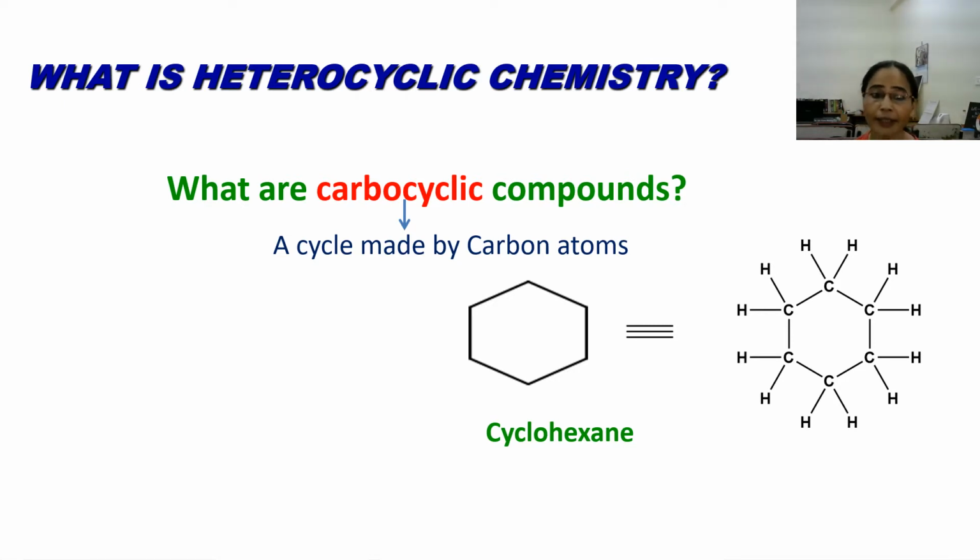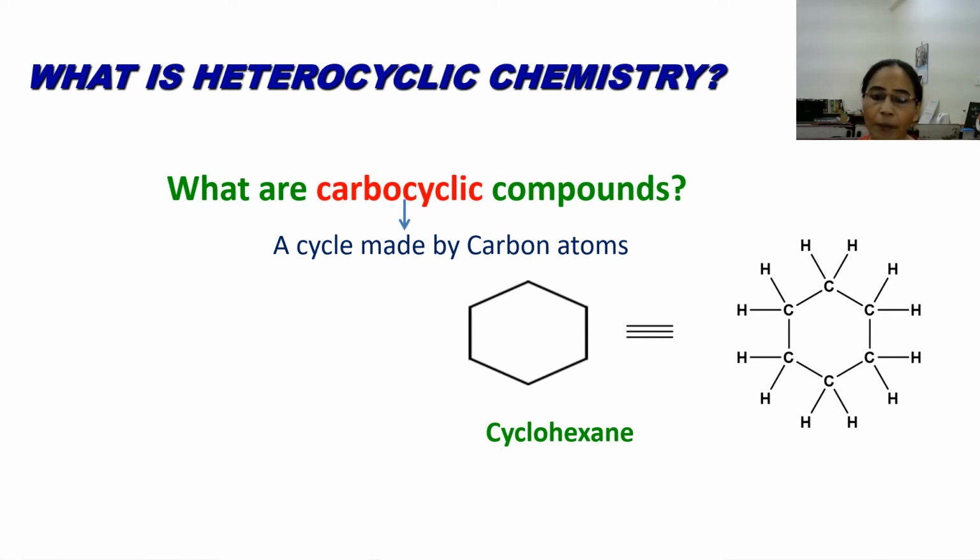Now again, you focus on the word carbocyclic. Carbocyclic means a cycle which is made up of carbon atoms. Simply, you can see the example in this slide. This is cyclohexane and it contains 6 carbon atoms in its ring structure.